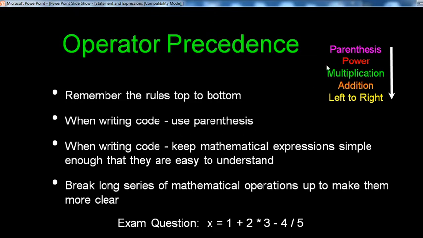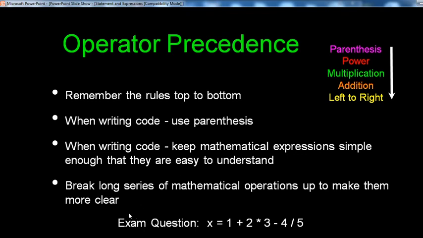When writing code, use parentheses. When writing code, keep mathematical expressions simple enough that they are easy to understand. Break long series of mathematical operations up to make them clearer. Write down these rules also. First, remember the rule top to bottom. Second, when writing code, use parentheses. Third, when writing code, keep mathematical expressions simple enough that they are easy to understand.